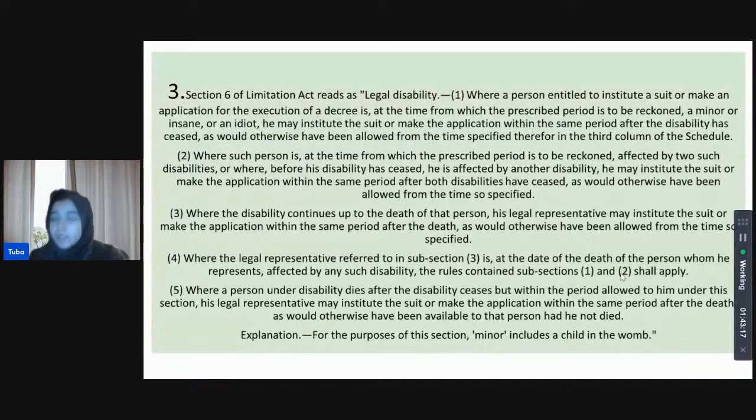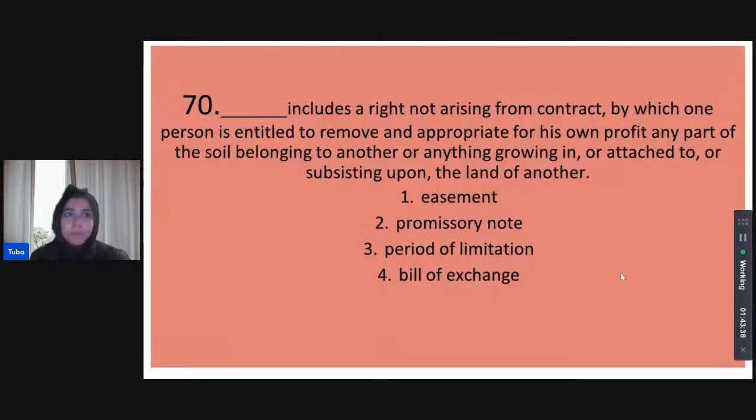So we see that as it describes a minor, the explanation states that it does include a child in the womb, right? So legal disability means a child in the womb, because of which option number 3. Priyanka, not 4, 3. Looking at the explanation of section 6, a child in the womb is a minor and thus under the ambit of legal disability.